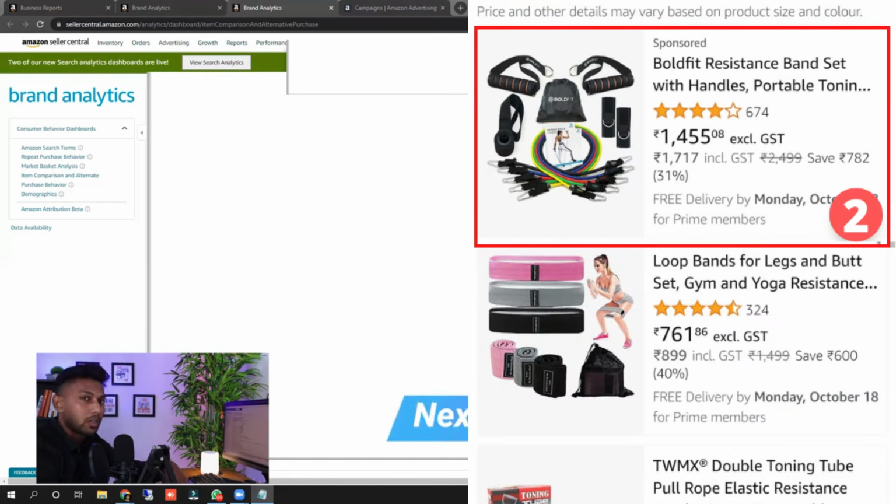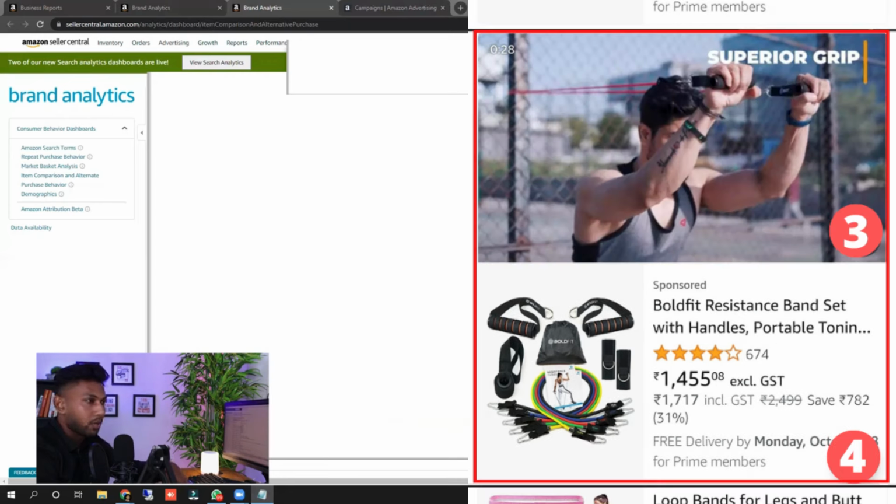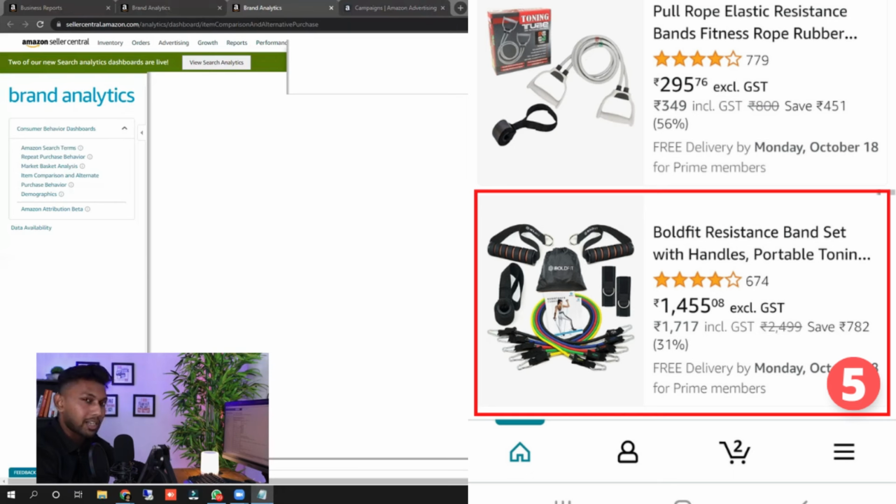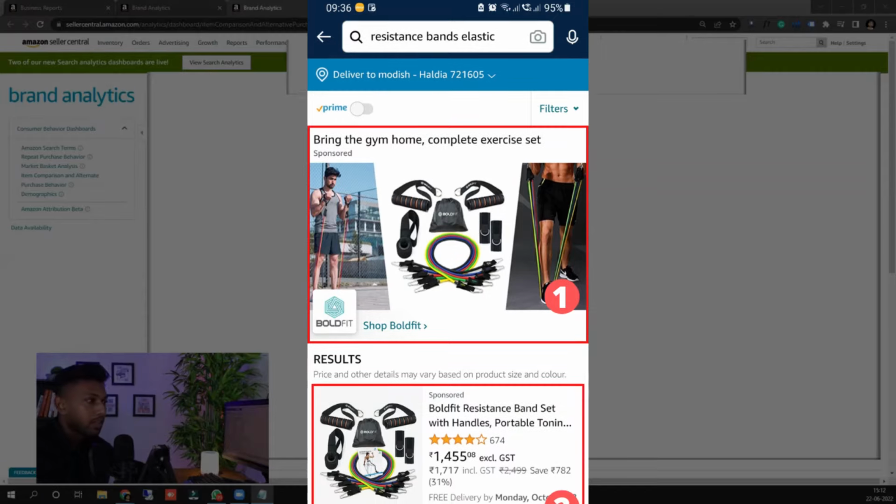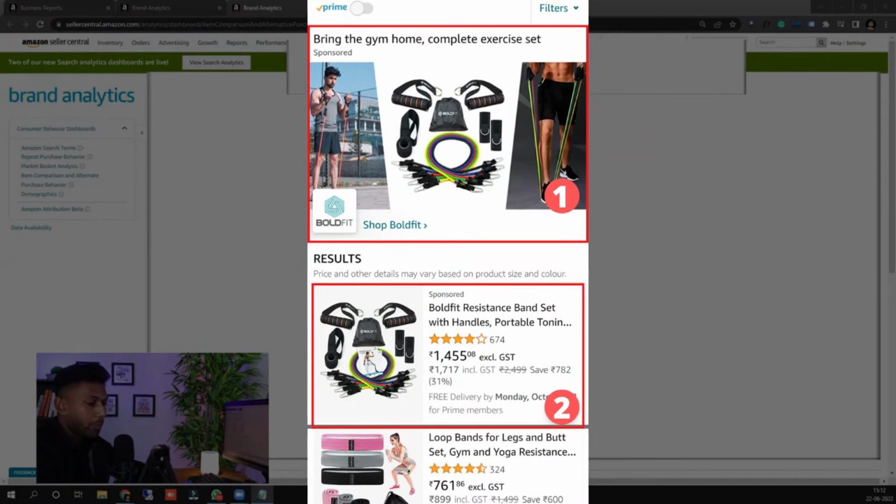Next come your video ads. Video ads take 2 spots in the ranking. First comes the video, then comes the listing itself. So like 20-30% of the screen the video ad is taking. Then comes the organic listing, which we know our product is coming on the organic first page. That is why we are targeting so hard in it. So this is how you need to do the omnipresence strategy.